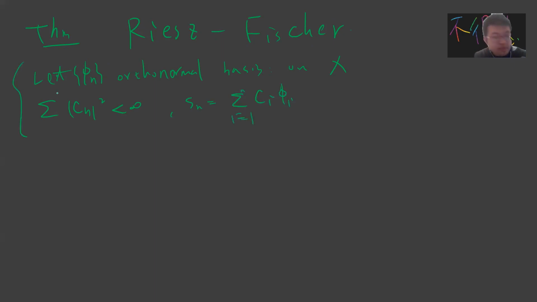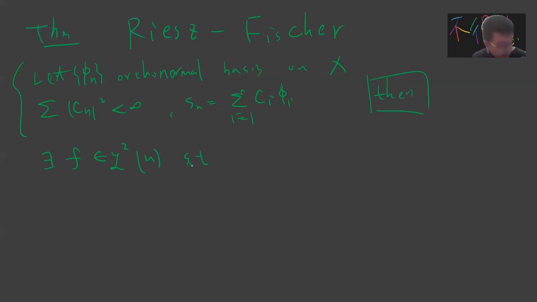Suppose I give you some orthonormal basis, and you define some finite summation S_n. Then the theorem says that there exists a function f in L2.